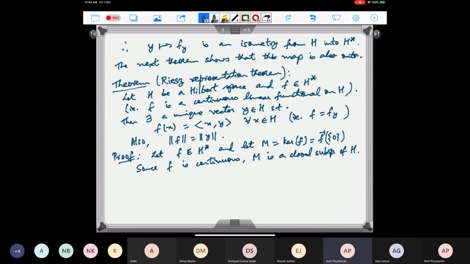Now there are two cases: either this M is equal to H, or M is a proper subspace. So if M is equal to H, then that will mean that f(x) is equal to 0 for all x in H. So in this case, we can take y equal to 0.